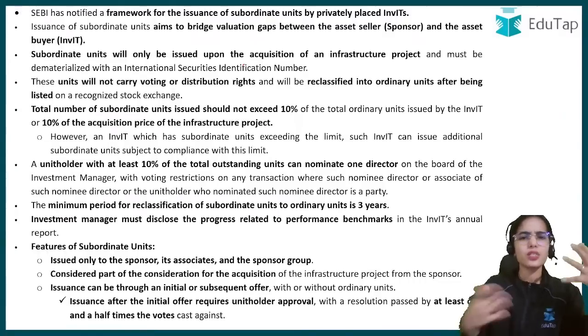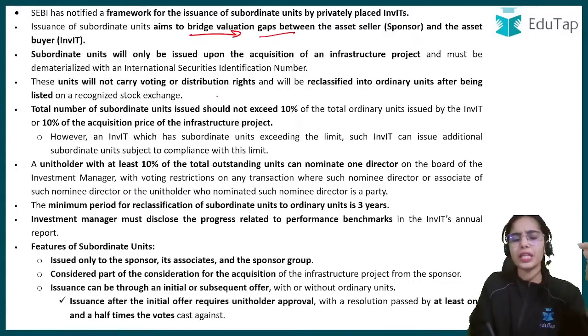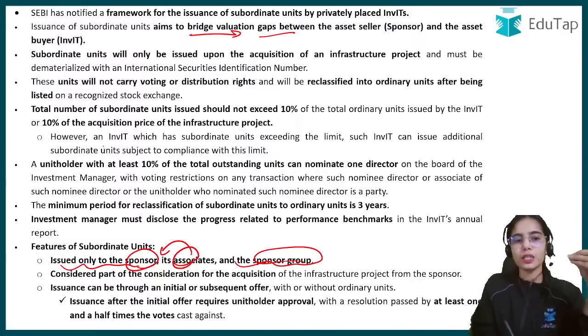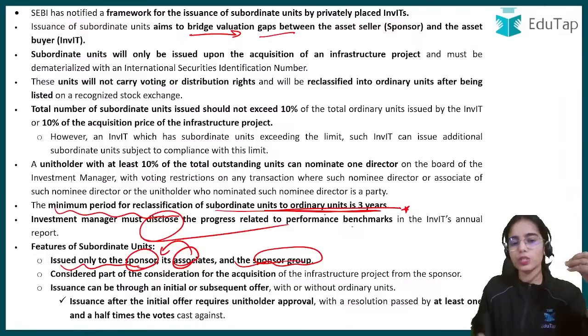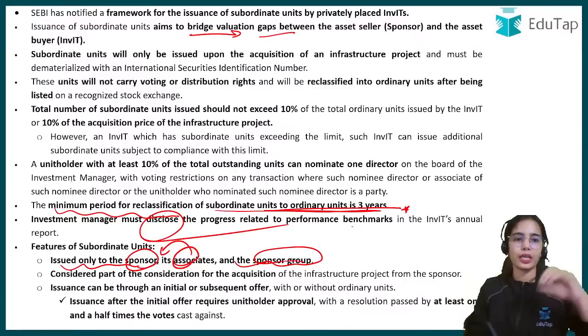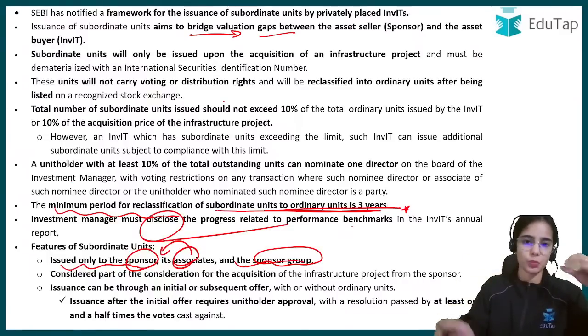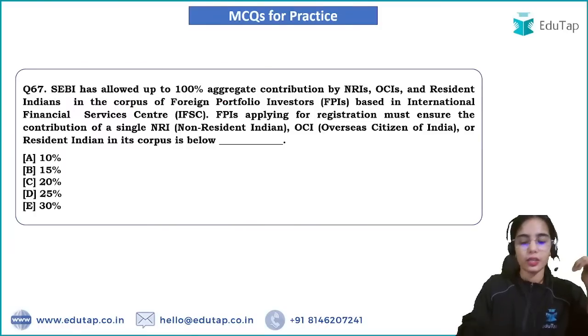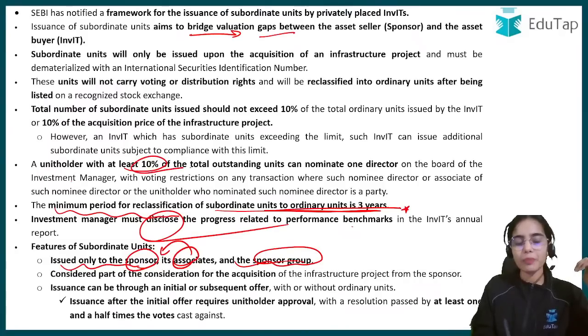Okay, so this is the whole idea: to bridge the valuation gap, there are subordinate units that can only be sold to the sponsor, the associates of the sponsor or the sponsor group. These subordinate units will be reclassified if the minimum period of reclassification, first of all, is 3 years and if the performance benchmarks are met. The investment manager must disclose the progress and that the benchmark has been met. As well as, a unit holder with at least 10% of total outstanding units can nominate one director.